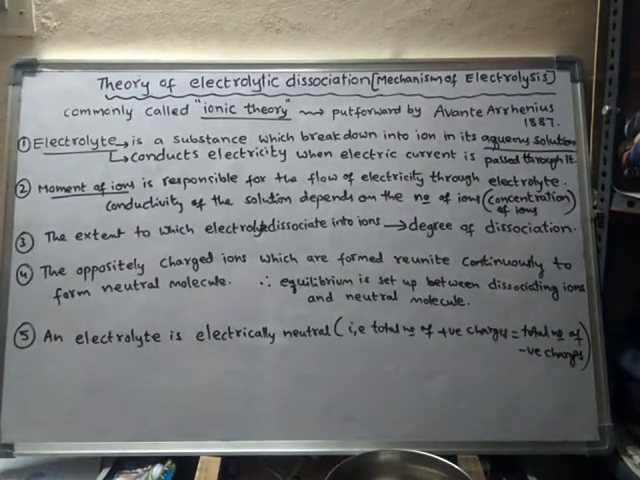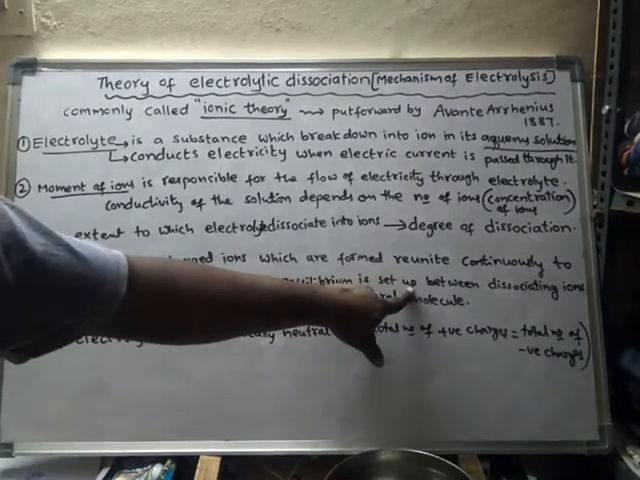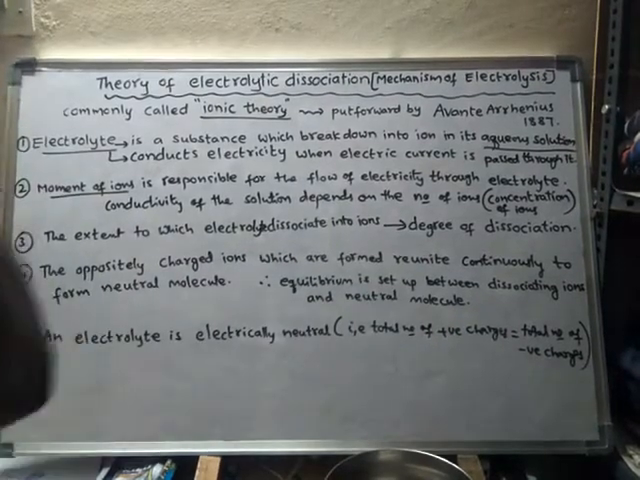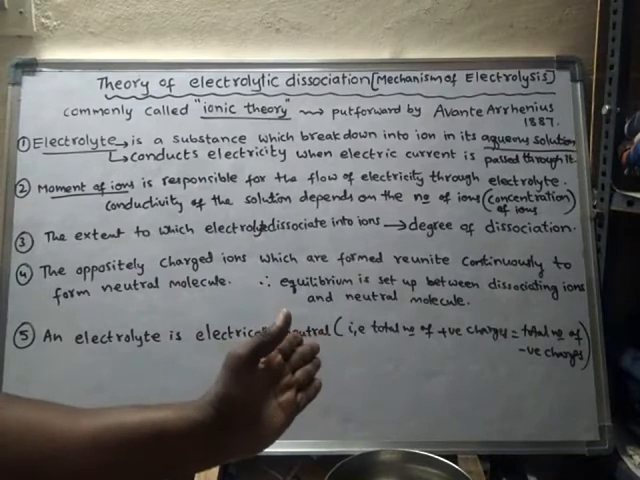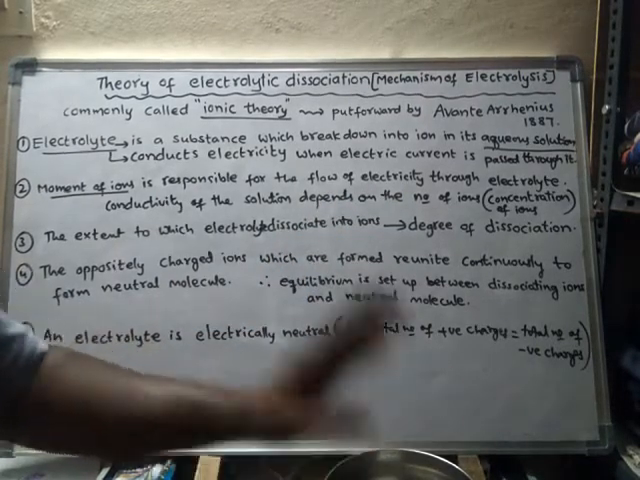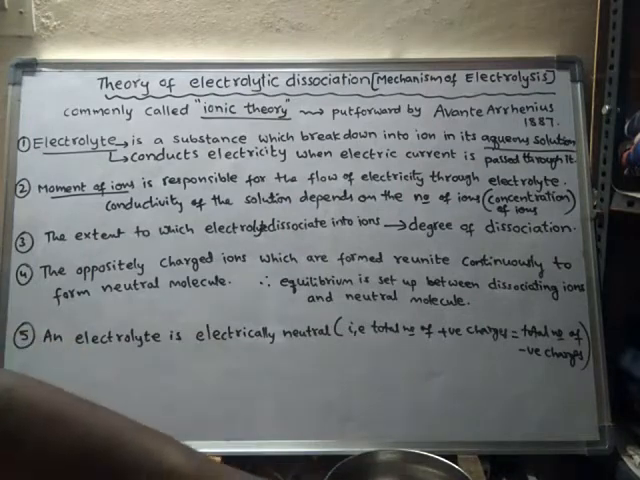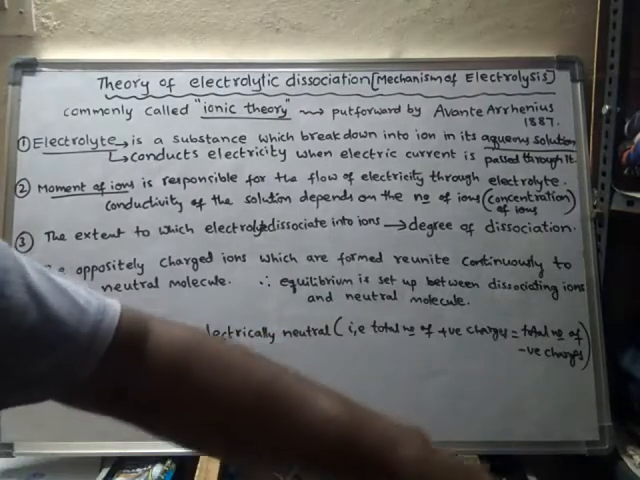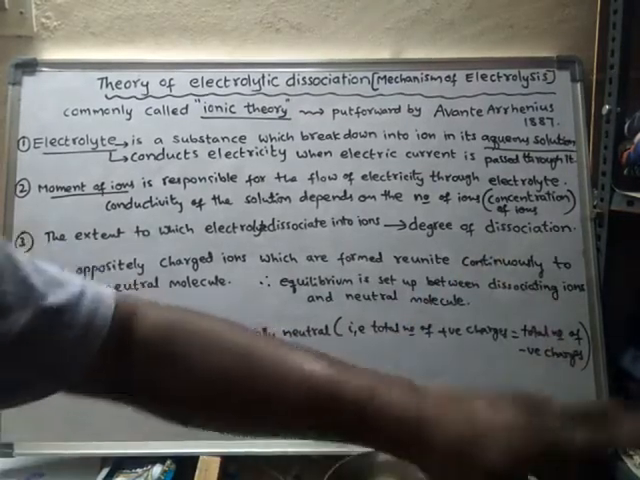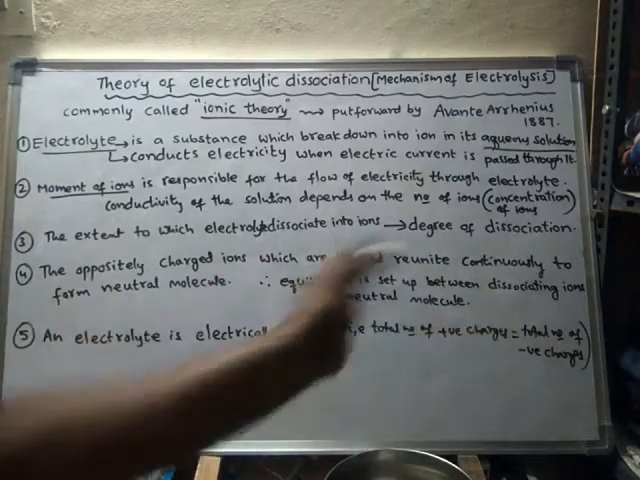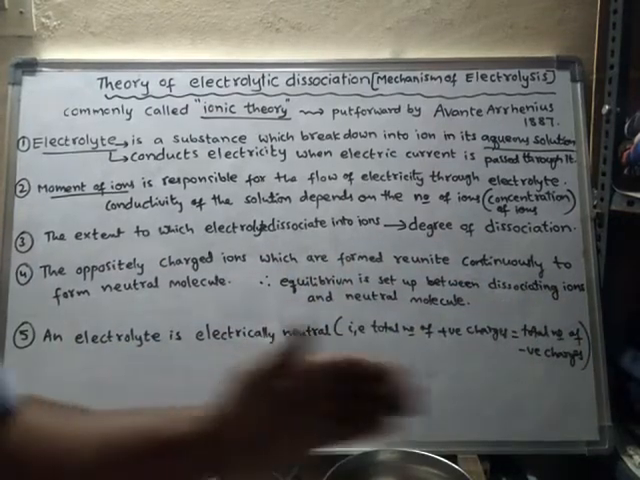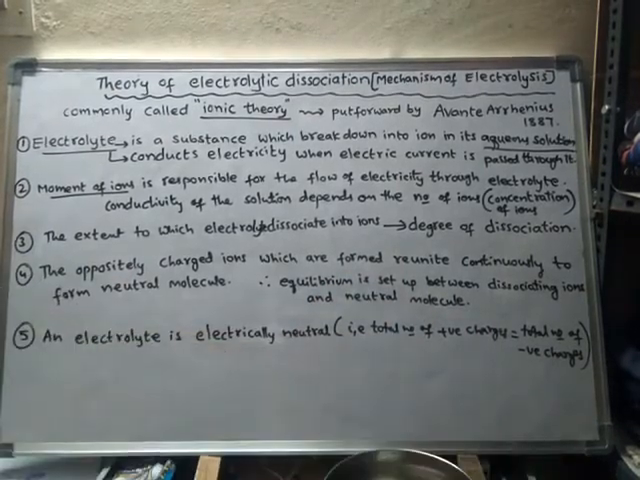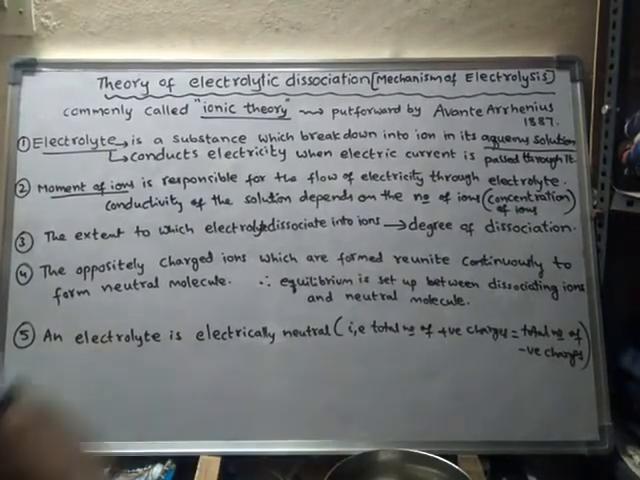As a result, what happens? Equilibrium is set up between the dissociating ions and neutral molecules. A neutral molecule will dissociate into ions, and those ions reunite to form a neutral molecule, then again that neutral molecule will dissociate into ions, and again those ions reunite. So equilibrium takes place. Forward means formation of ions, backward means reunion of ions to form neutral molecules.